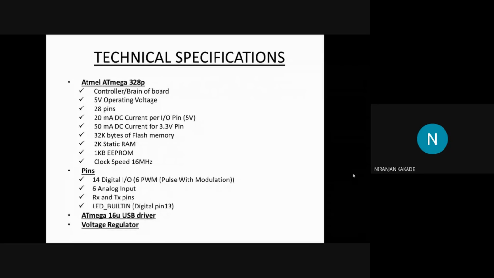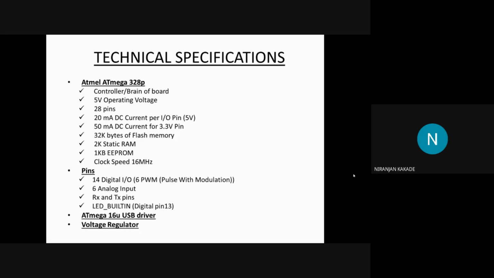So what is Atmega 328P? It is the brain of the board, or you can say it is the controller of the board. All the work is done by this controller, so henceforth I will be saying controller for this workshop. Controller means Atmega 328P. The controller, or the brain of the board, does all the tasks that we write in the Arduino IDE and then upload to the board.